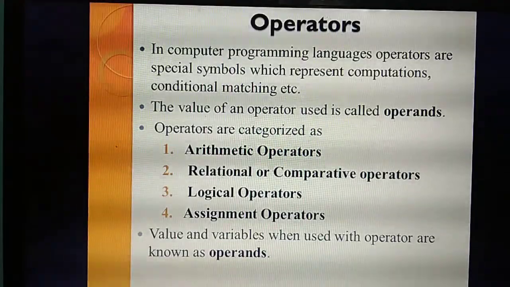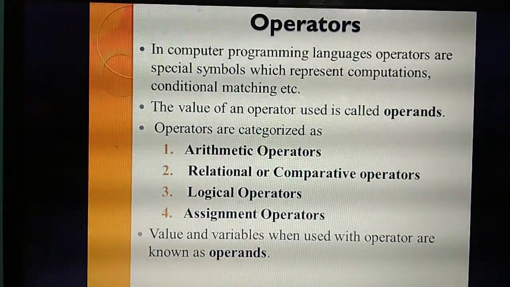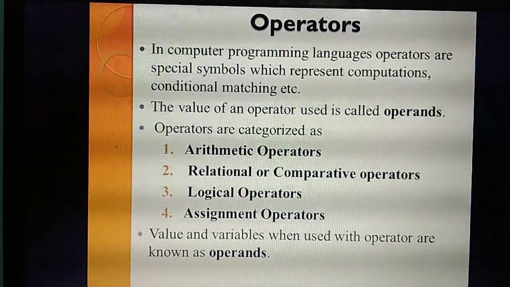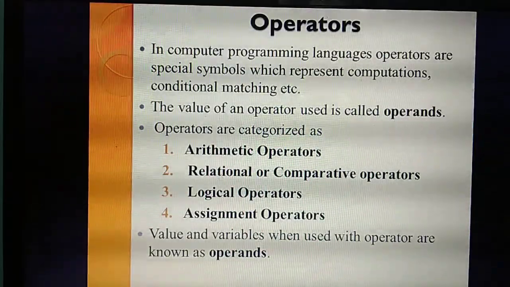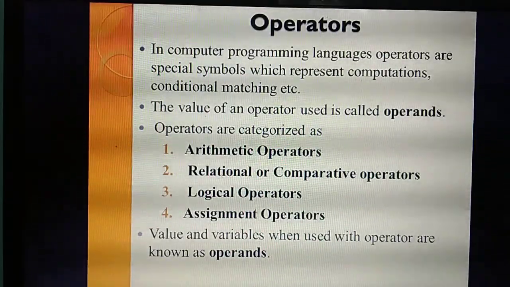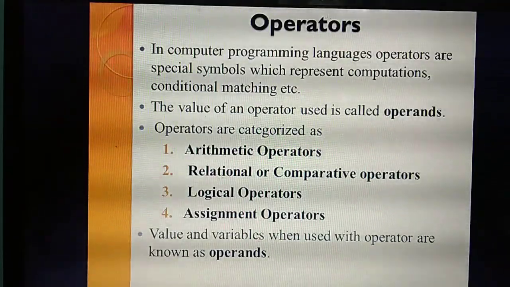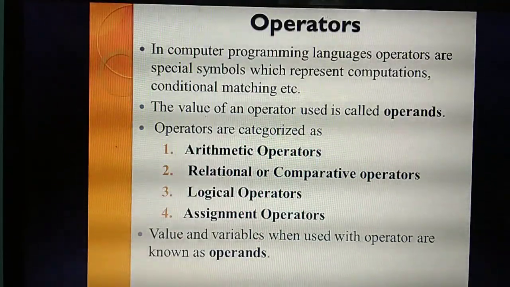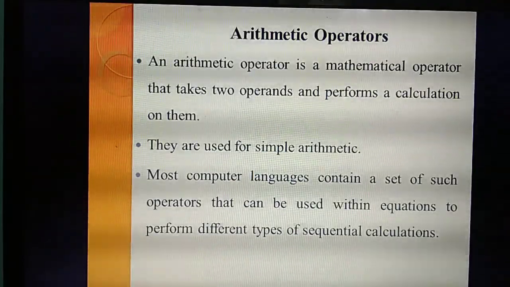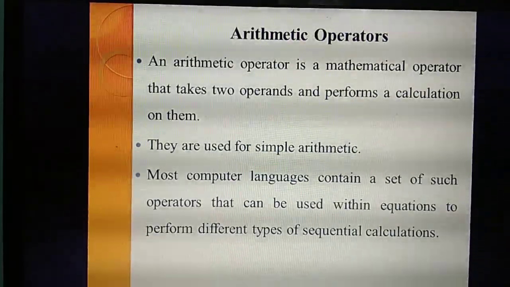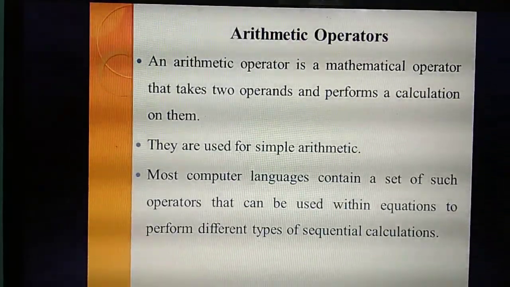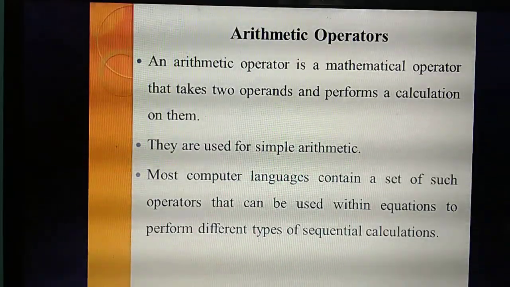What do you mean by operands? Already I said, the values and variables used in that operation are called operands. For that I gave the example a plus b: a and b are called operands. Understand now? Yes. So the next heading is arithmetic operator. You already know what is meant by an arithmetic operator.